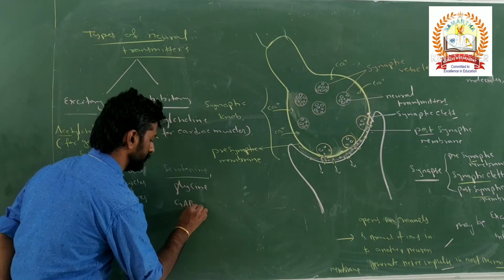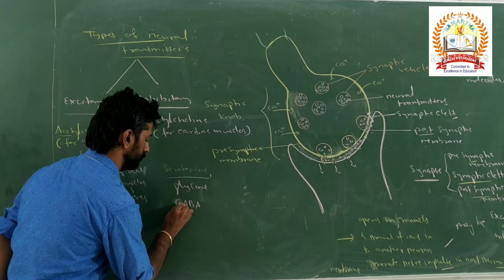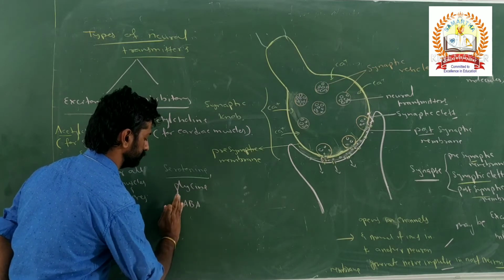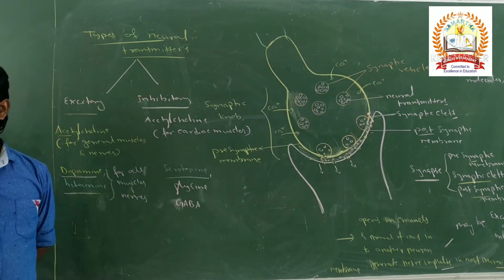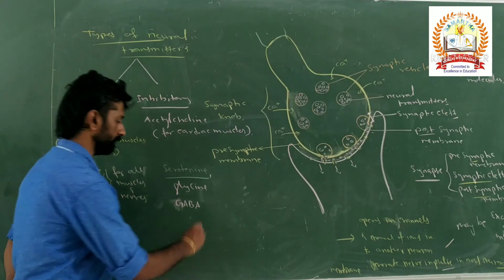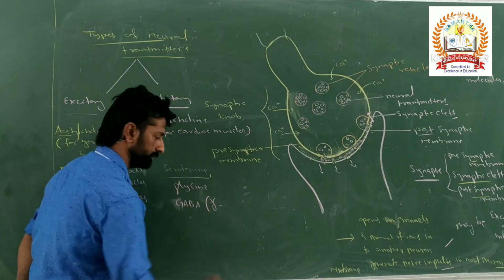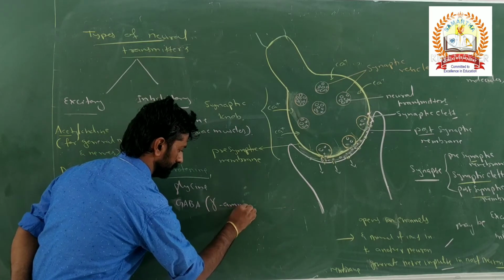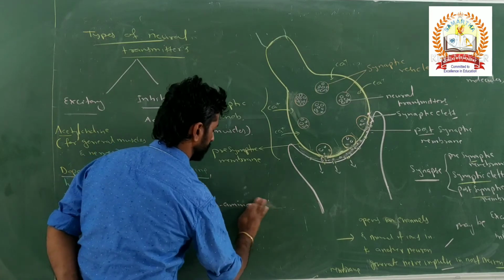What is the full form of GABA? It is gamma amino butyric acid.